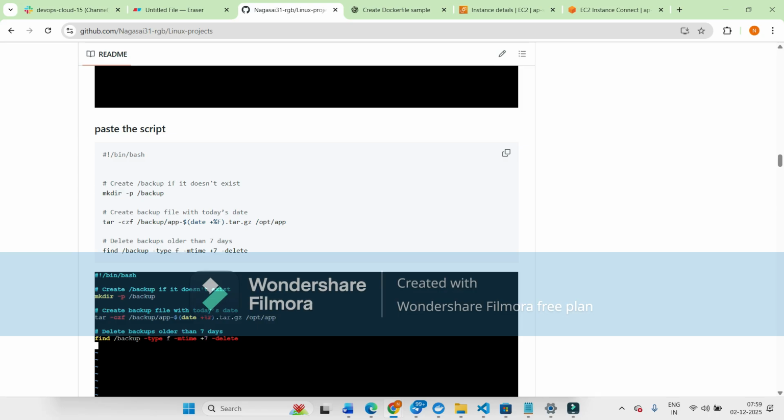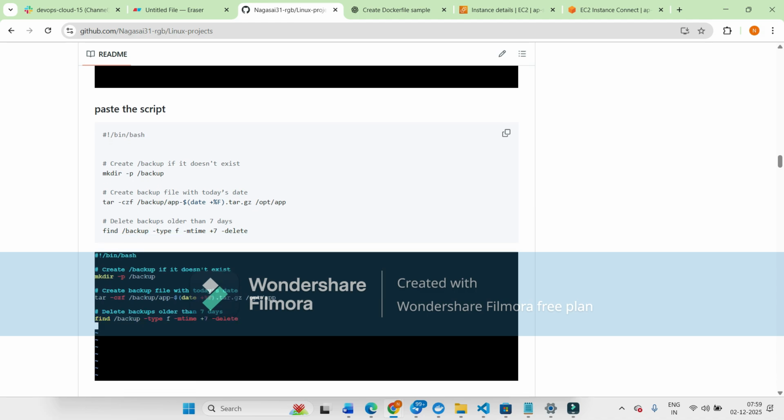For that, we can use mkdir -p and the backup folder name. Then we can create backup files with today's date, and this was the command we have to execute. We can use tar for that. Tar is used to back up the files in the tar format.